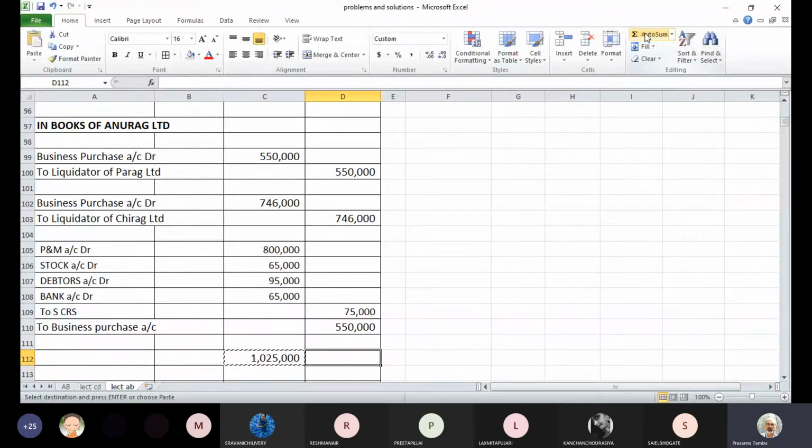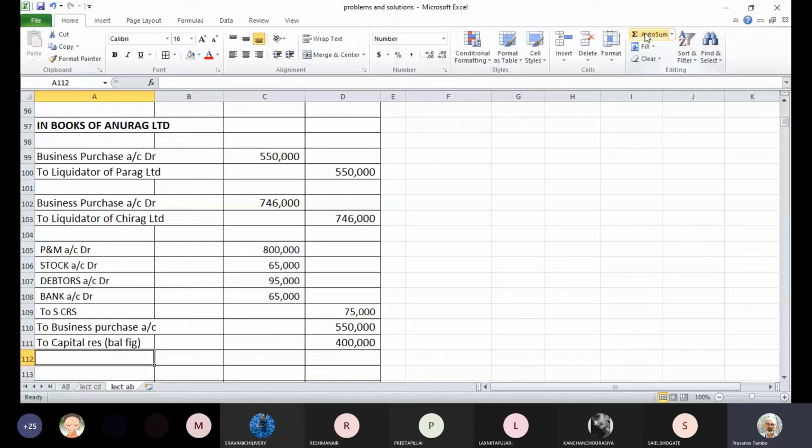Let me check the totals of debits and credits. This is the total of debit, this is the total of credit. So we have a difference on the credit side. Credit balances are falling short by 4 lakhs rupees. So this 4 lakhs rupees is a balancing figure here, and it will represent capital reserve. To capital reserve, this will be a balancing figure of 4 lakhs.